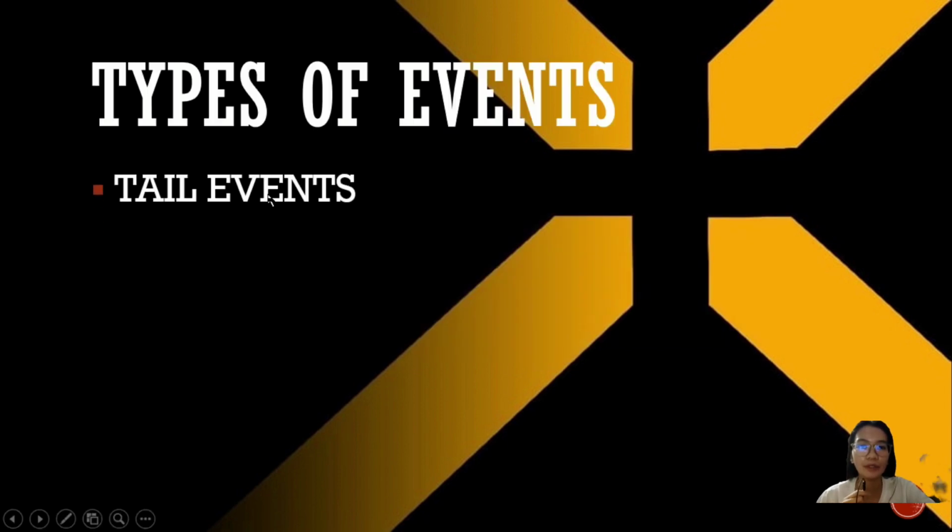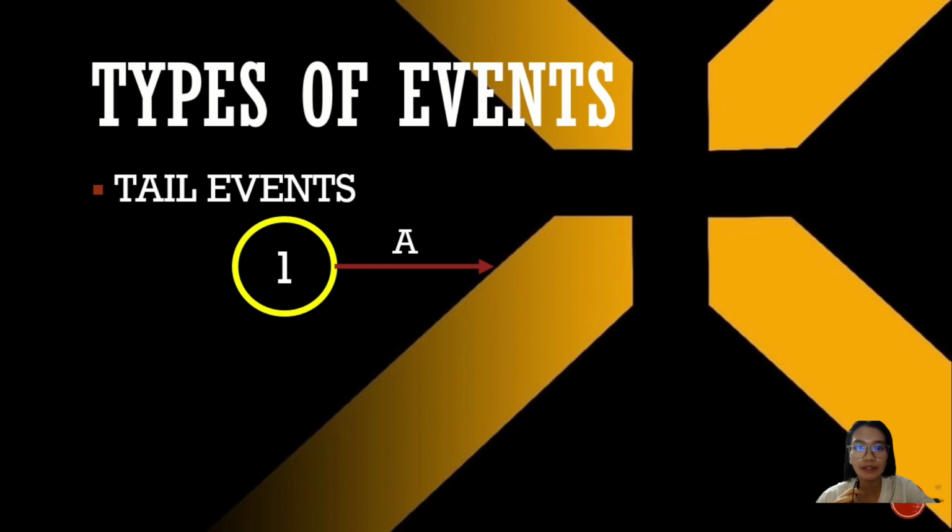And we have different types of events. First is tail event. It is an event which marks the beginning of an activity. Here, in the example, meron tayong activity A and an initial event which is starting before the activity A started. Therefore, event number 1 is tail event for activity A.